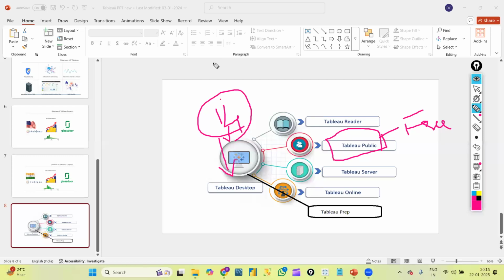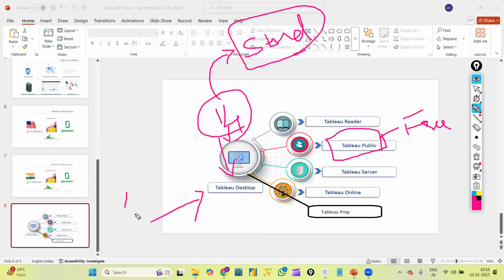After 14 days, if we can get any student ID card, from ourselves or from friends or family, we will upload that student ID card, and by uploading that, we will get one product key. By using that product key, we can use Tableau Desktop freely for 1 year. That is one procedure which I'll show you going forward.